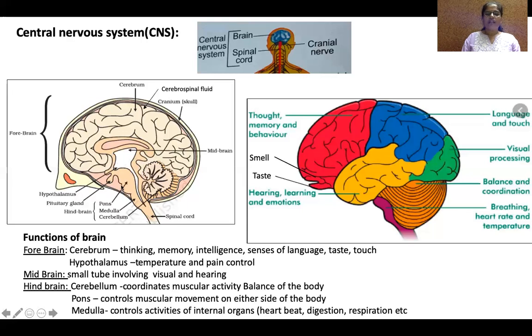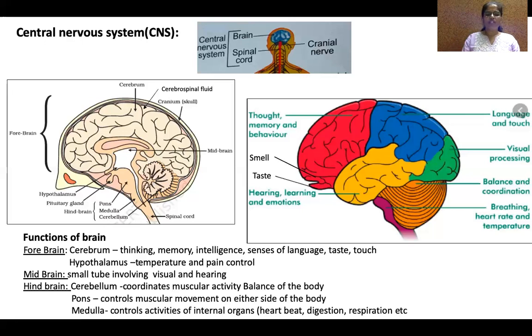Whereas the hindbrain, this part at the base of the cerebrum, is the cerebellum. This is the pons and the medulla oblongata. Pons, medulla oblongata, and cerebellum form the hindbrain. It is at the base of the brain.